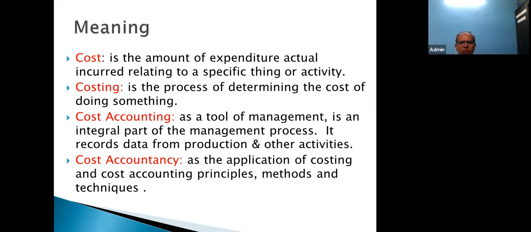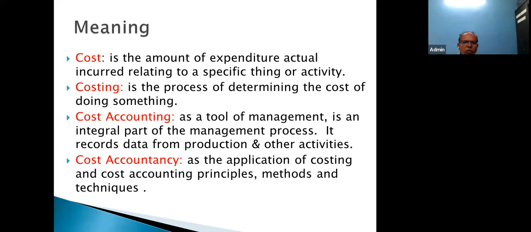Whatever amount is actually incurred on that particular product or service to identify that specific expense or thing, we can say it is a cost. For service, how much cost is involved in that particular service?